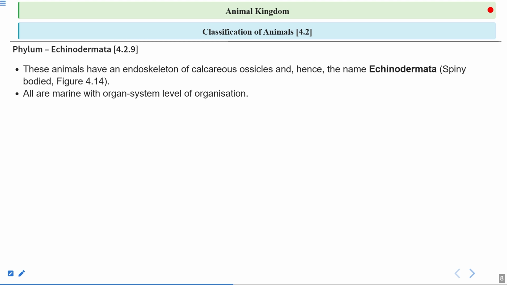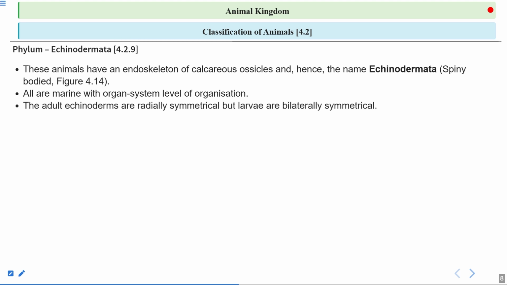They have the digestive system. They have the respiratory system, right? They have a very important water vascular system, and a reproductive system. So we can say that they have the organ system level of organization.